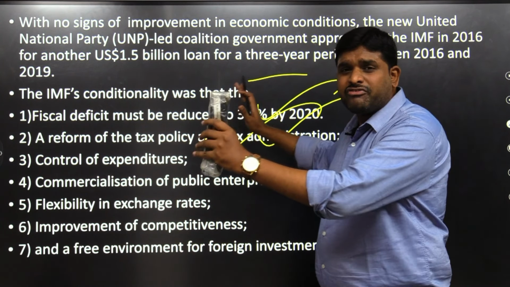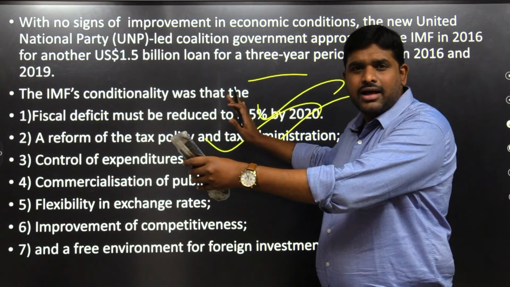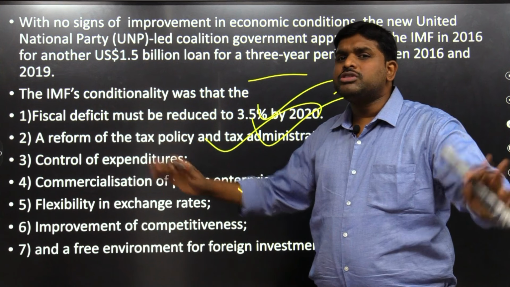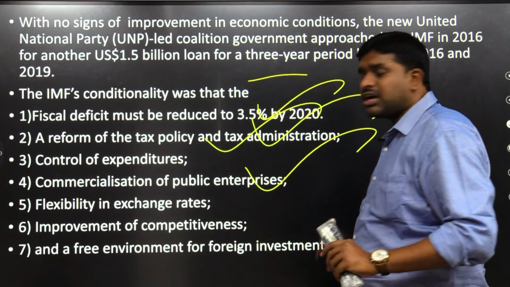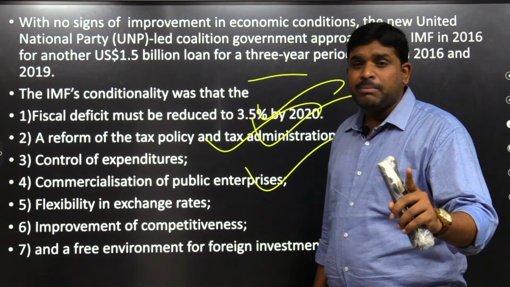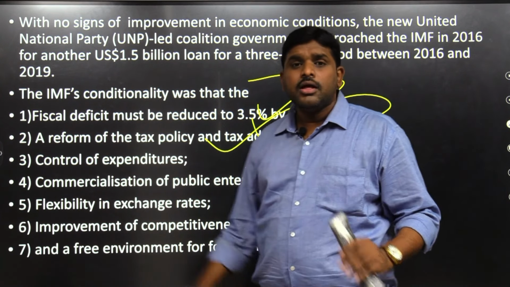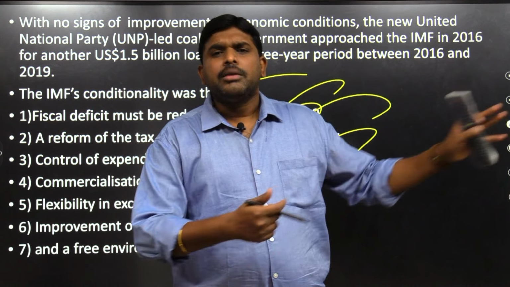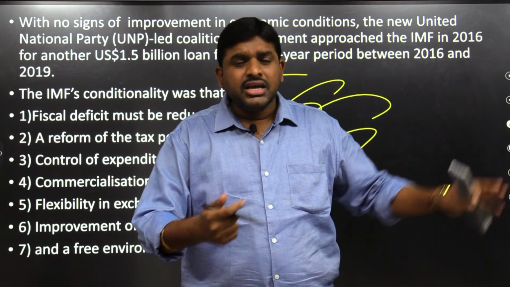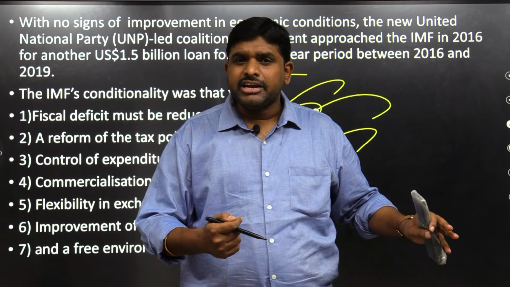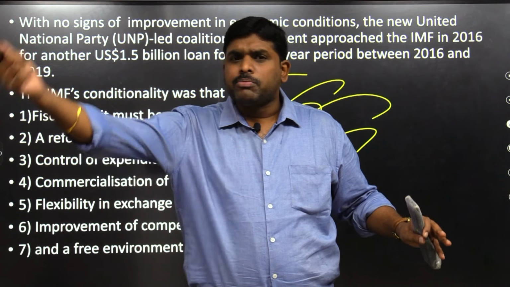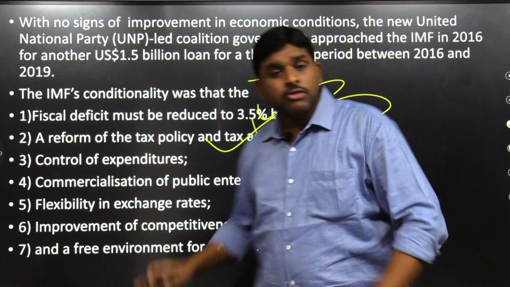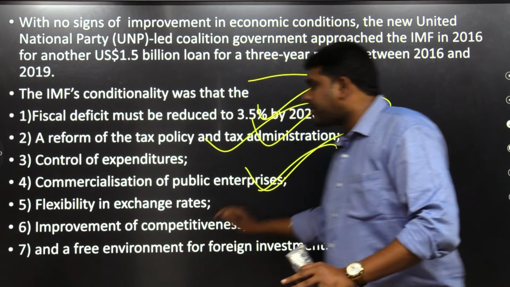Number three, control of expenditure. Why? Because one particular family is ruling Sri Lanka, so expenditures are very, very huge. We have to reduce the expenditure. Fourth conditionality, commercialization of public enterprises. Public enterprises should work on profit making, like our BHEL, NTPC, ONGC, and our public sector banks, which are public enterprises but run on a profit motive. So you should also have a profit motive.